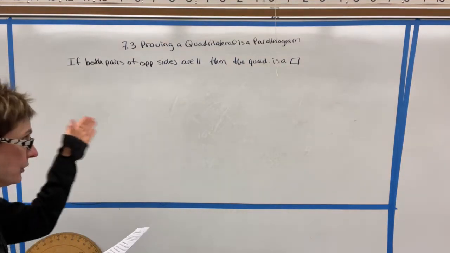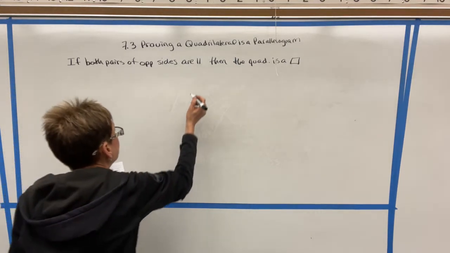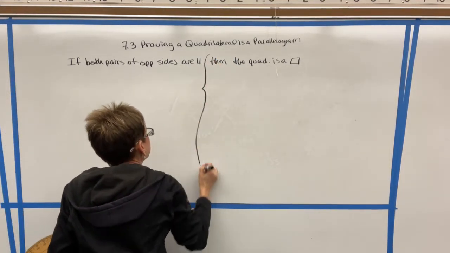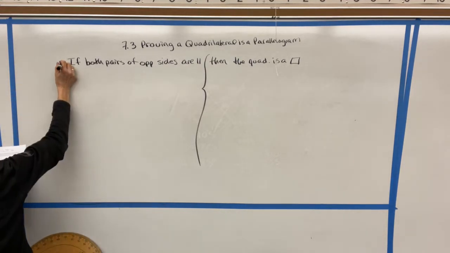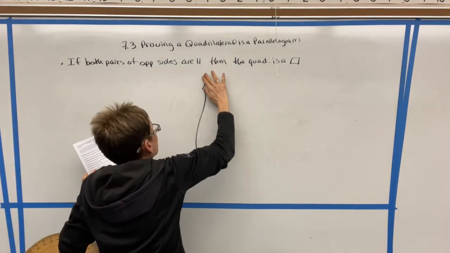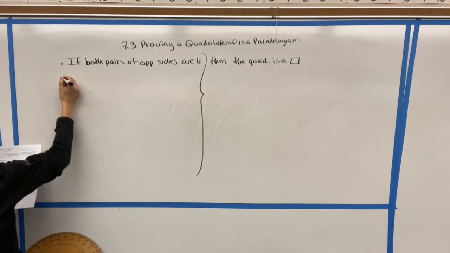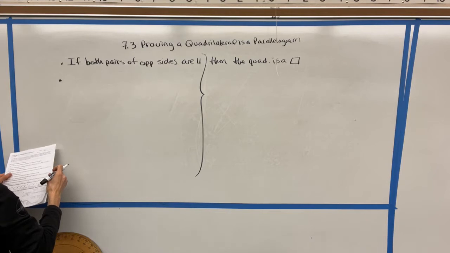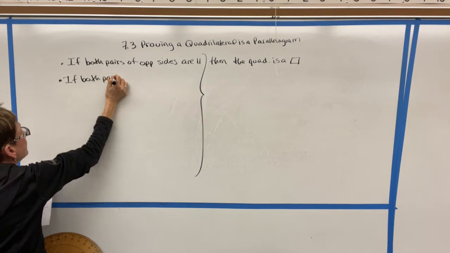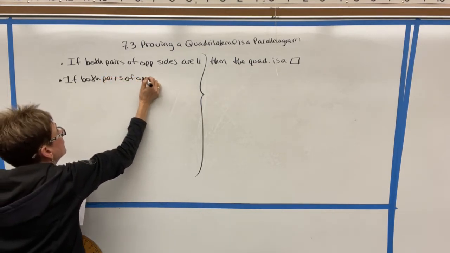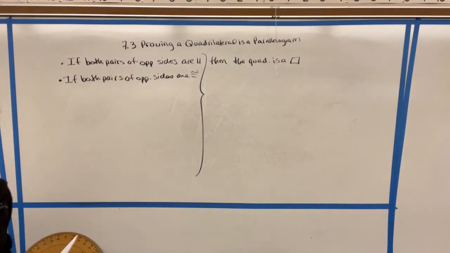So let's look at all the different ways we could prove a quadrilateral was a parallelogram. One of them is to say that if both pairs of opposite sides are parallel, then the quadrilateral is a parallelogram. In fact, let me just change this because I think it'll look a little bit neater if I go this way. There. Okay. The second bullet is that if both pairs of opposite sides are congruent, then the quadrilateral is a parallelogram.